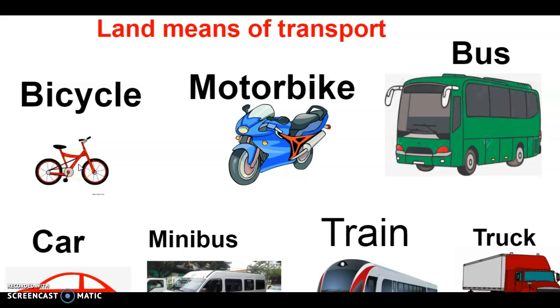Bicycle, individual transport. Motorbike, personal transport. Bus, mass transport. Car, personal transport. Minibus, mass transport. Train, mass transport. And truck, cargo transport. These are land means of transport, land because they go on streets, roads, and avenues.